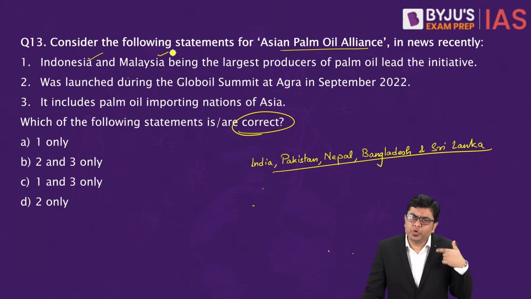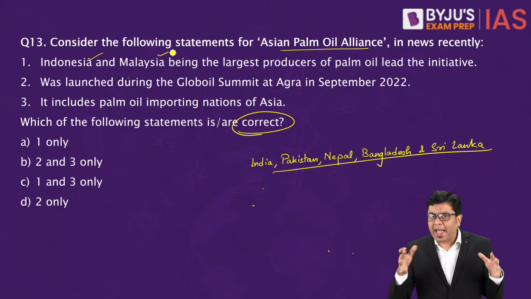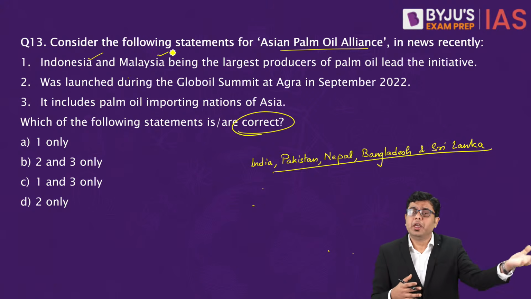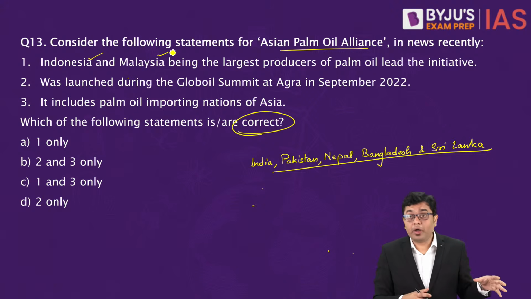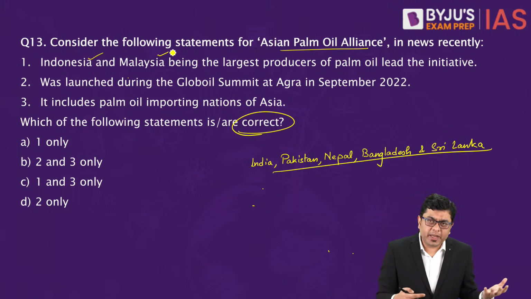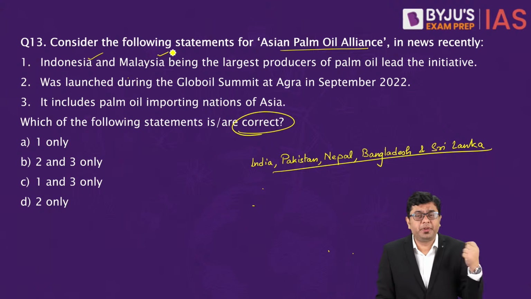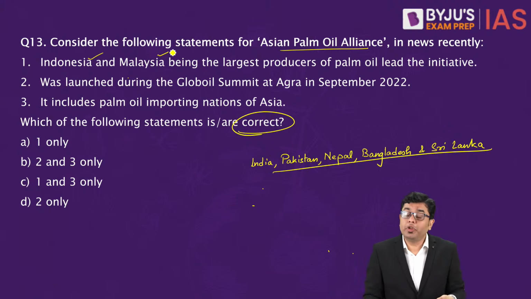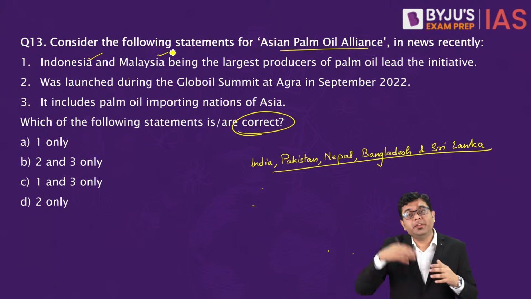Now, due to the utility of palm oil, as a product it is used in a variety of different products, from eatables or food consumption to cosmetics and various other utilities, soap, detergents, everywhere you have the utility of palm oil. So the utilization or the demand is very high.